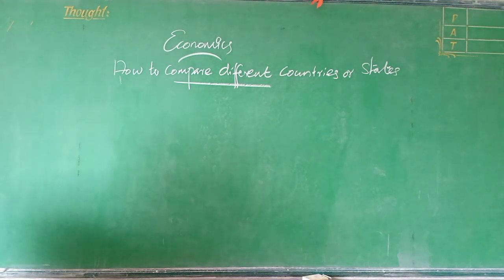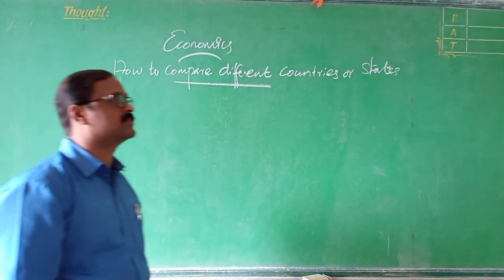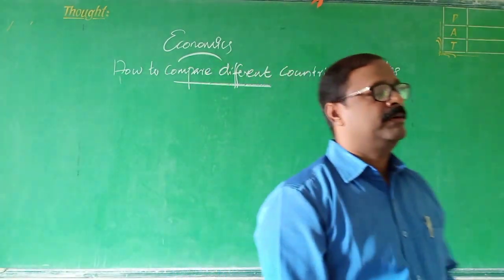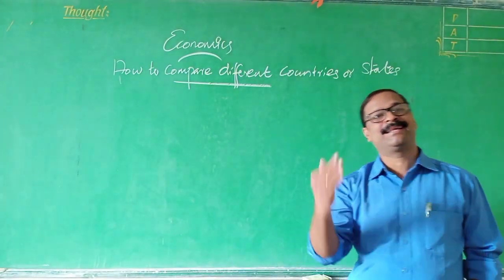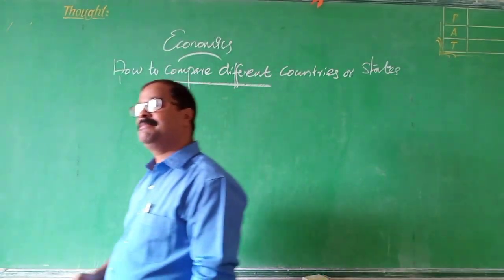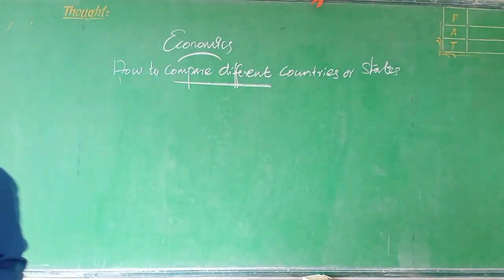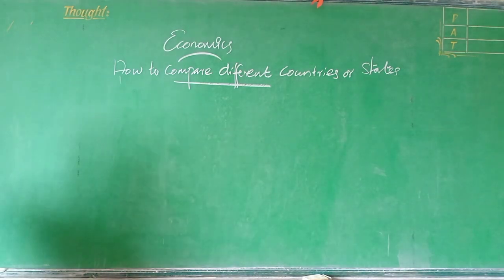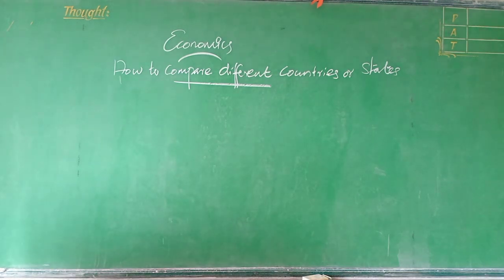Now, when we compare different things, they could have similarities as well as differences. You may know that there are similarities as well as differences in each comparison of different things. Now, which aspects do we use to compare them?